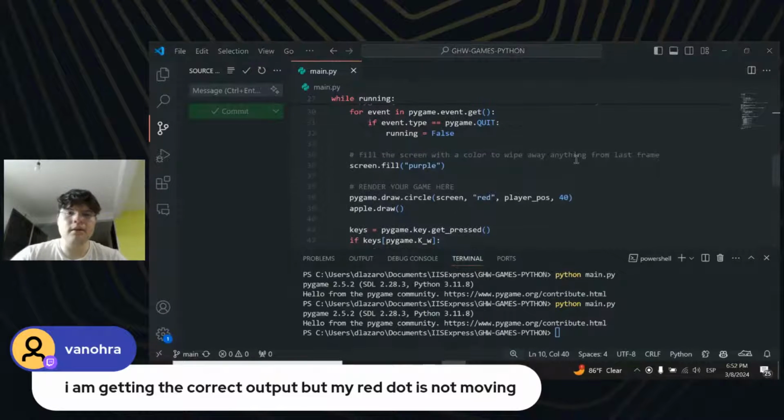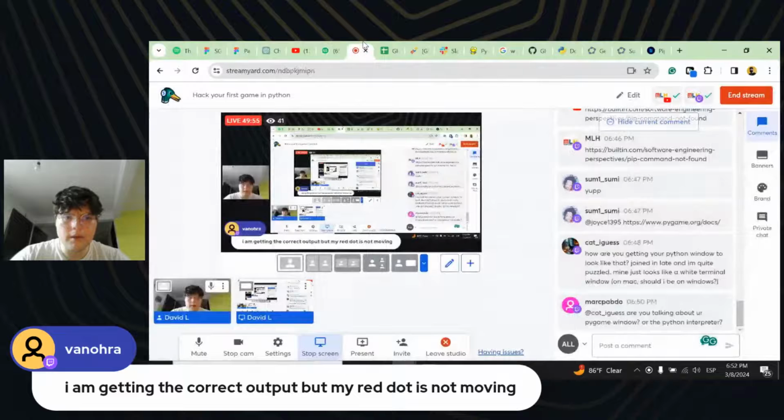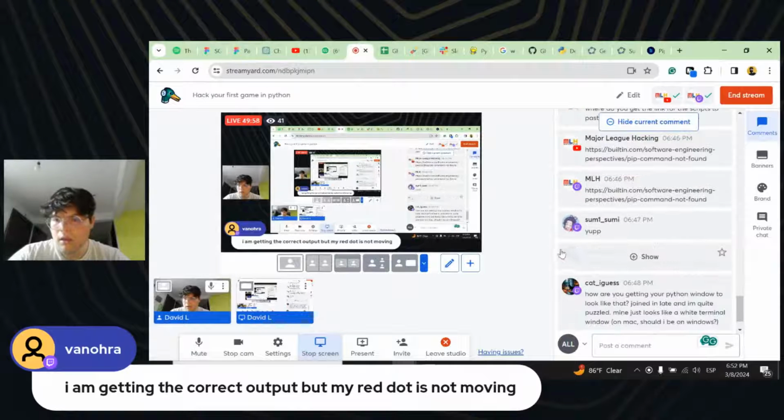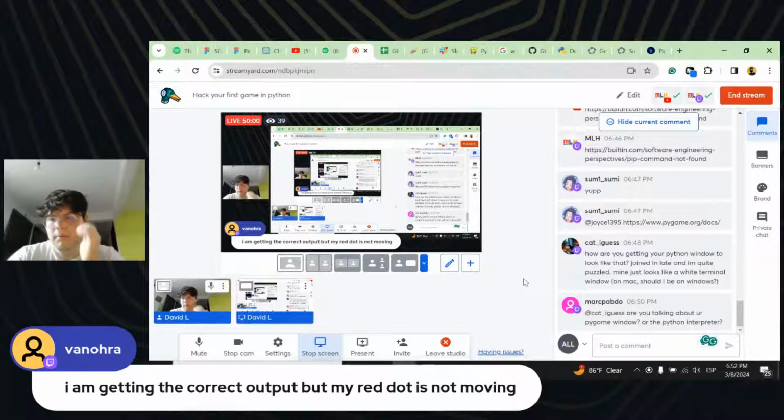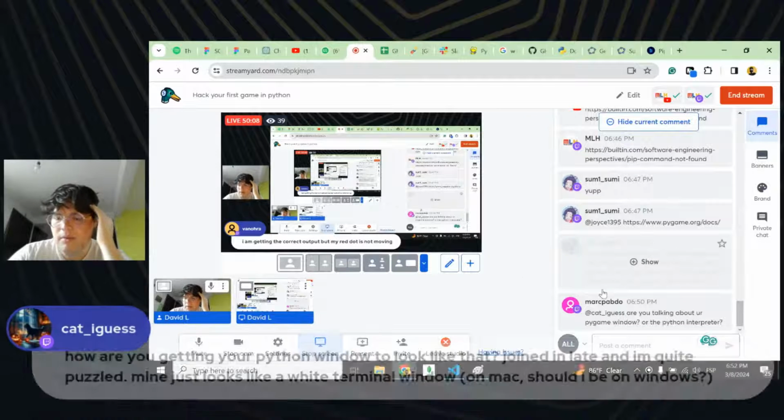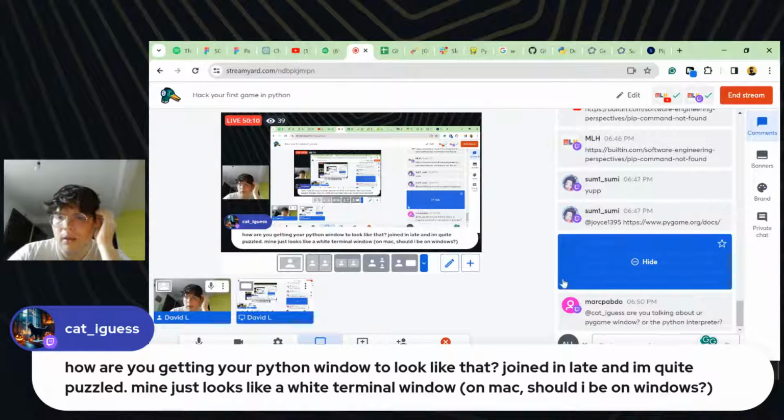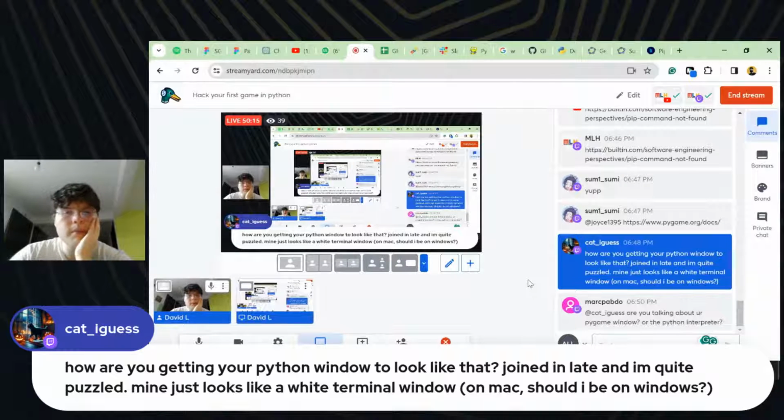Until now, let me see if there are any questions here. How are you getting the Python window to look like that? Joined late and I'm quite puzzled. Mine just looks like a white terminal window on Mac. No, you should be good, I think. To be honest, I don't know how it works on Macs.